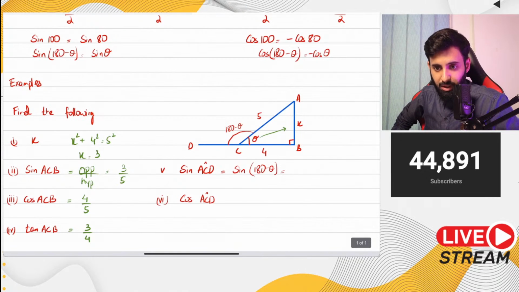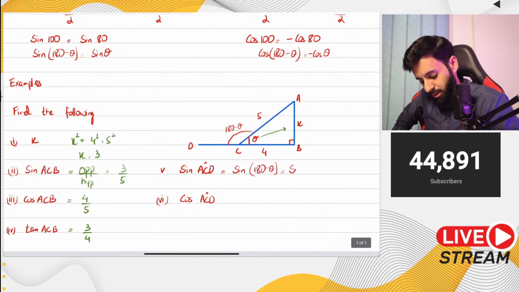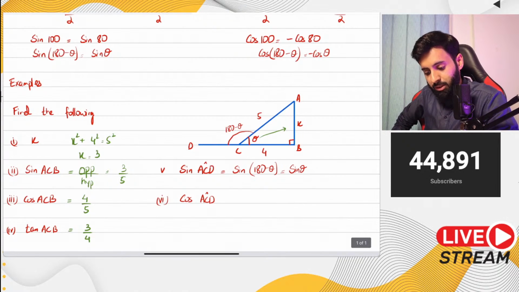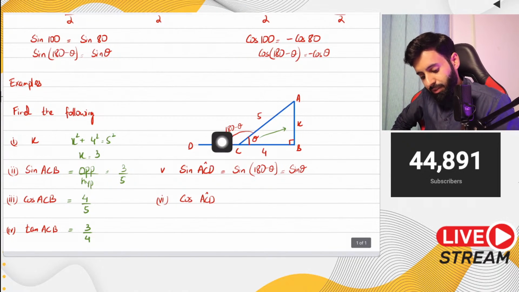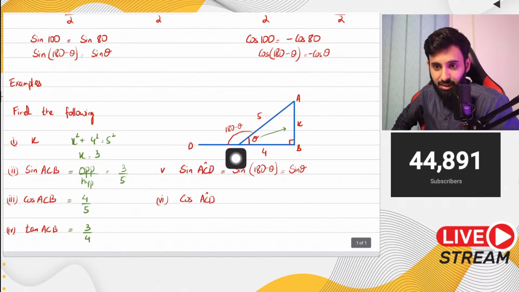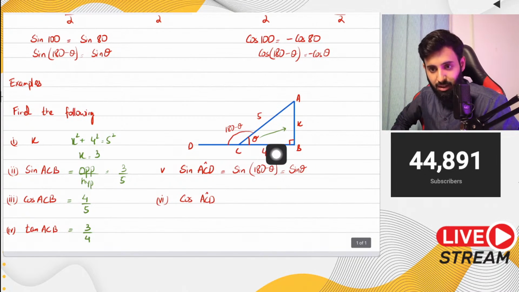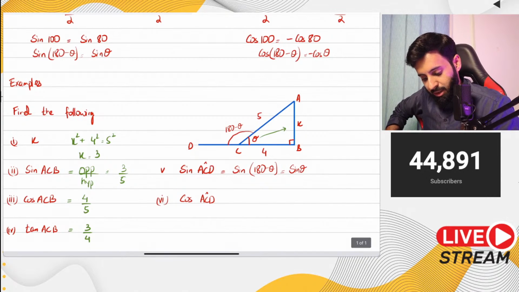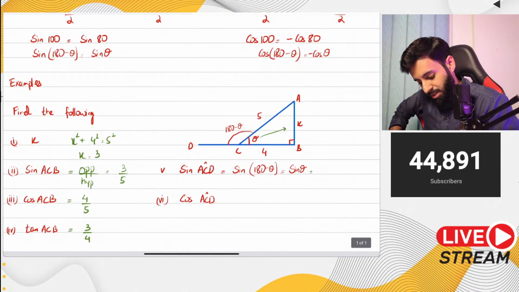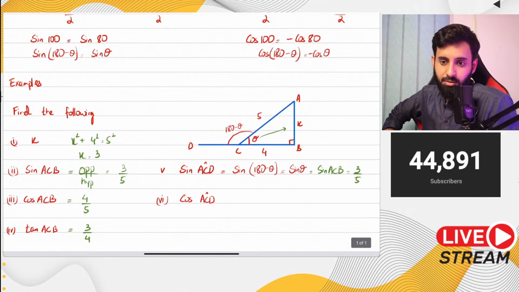We're not going to do 180 minus that. So sine of ACD is going to be the same as sine of the supplementary angle, which is sine of ACB, which means it's going to be the same as 3 upon 5.